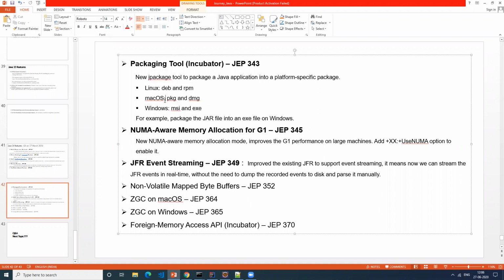So basically, you have a Java application and you want to make this application available on Linux or macOS or Windows. You can use jpackage, which will build your RPM file or exe file, and it gives you the output. The output is basically your exe or RPM specific to your environment. That environment-specific exe you can execute on your platform. So this is one convenient method that they have added to execute our Java application as a platform-specific application. Any questions?